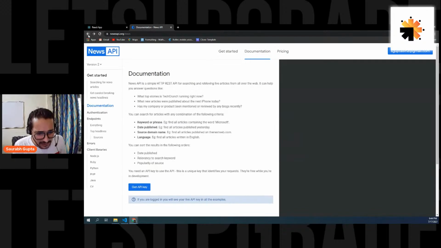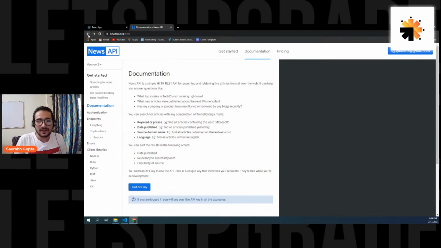Sandeep, you don't have to use my key, buddy. Fine, it's totally in front of you. You can use it, but the simple thing is, not all of you are going to be able to use it because it has a limited request. So I'm suggesting you just go on this site, newsapi.org, create a free account, give your username, password, and everything. Create account, and then that's it.